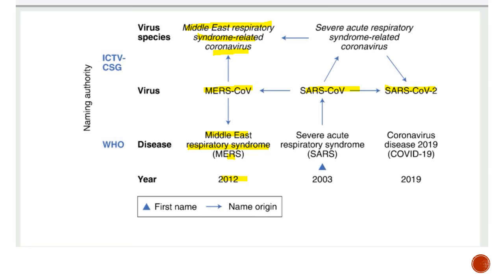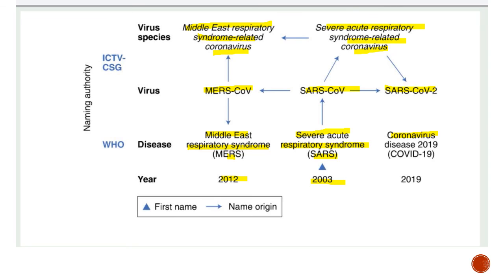Whereas in 2003 there was an outbreak of coronavirus causing severe respiratory tract infection, and the WHO labeled that disease as severe acute respiratory syndrome, that is SARS, and the virus was named as severe acute respiratory syndrome related coronavirus.